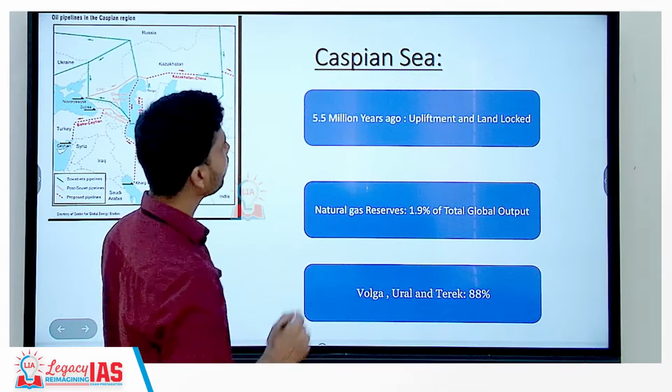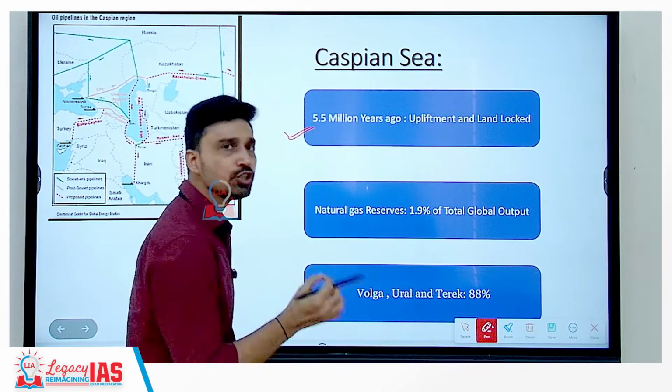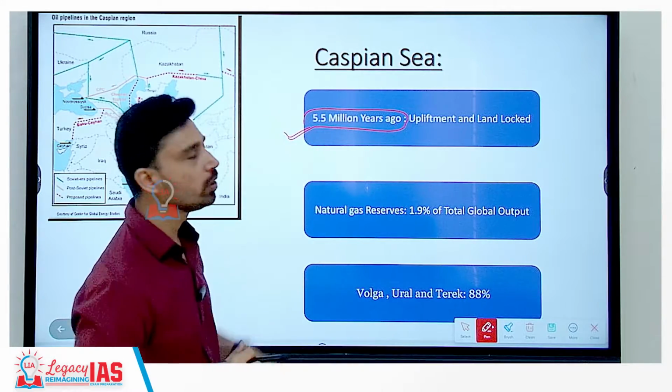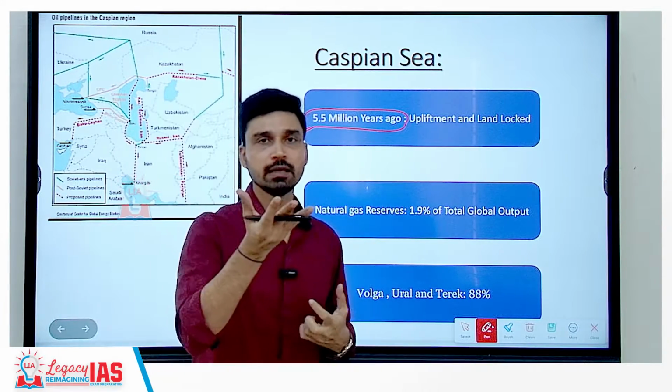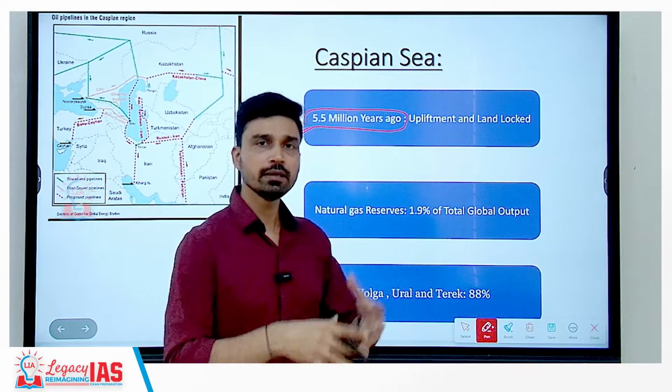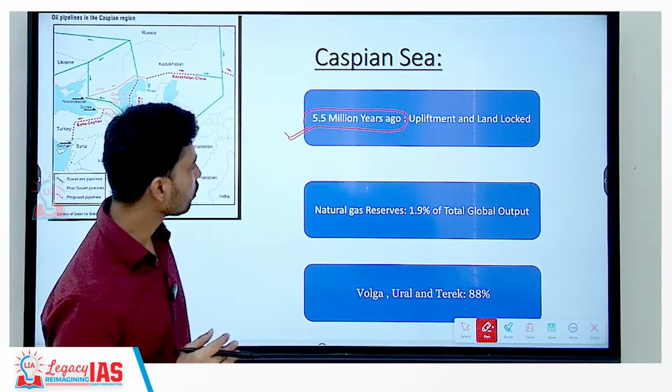Apart from these, another point we can understand is the age of the Caspian Sea. It is believed that somewhere about 5.5 million years ago there was an upliftment of this area that led to the formation of this depression, and then water got collected here, and that is why it became a kind of landlocked region.